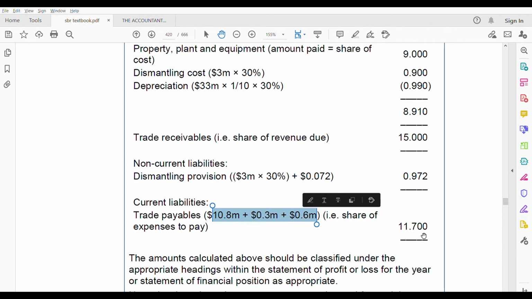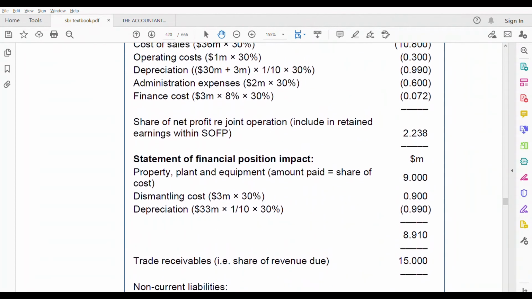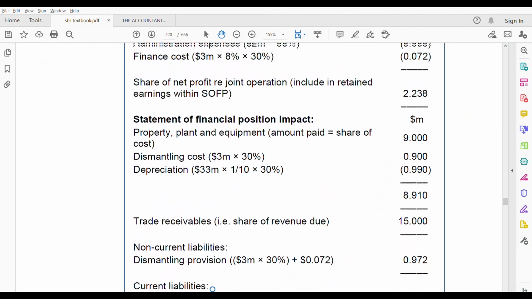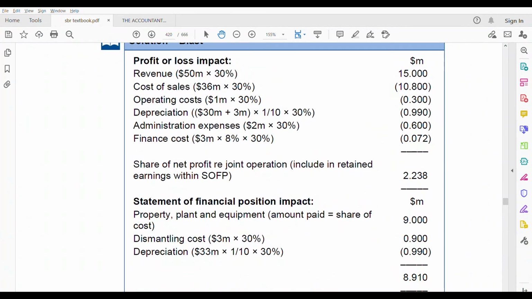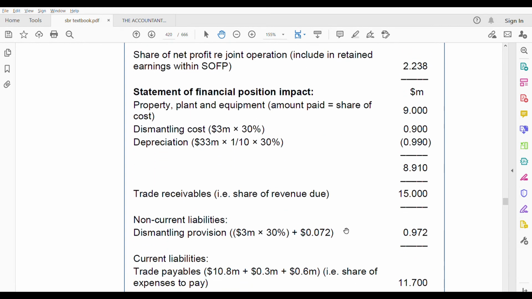Share of expenses to pay. That comes in trade payables, right? So let us go and check our expenses. So what is the expenses? Which is 10.8. Operating cost 0.3. Then we have admin expenses 0.6. So we are adding all these three here.